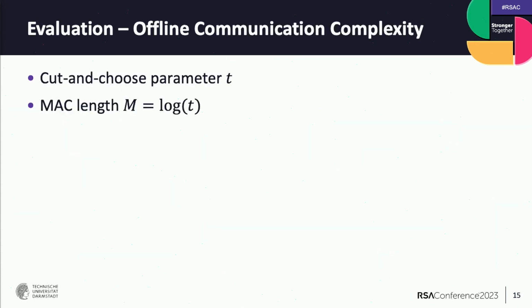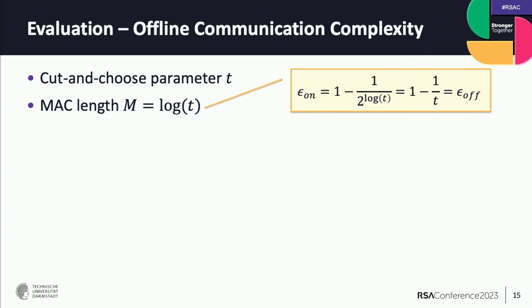So to quantify this effect, we calculated the communication complexity of the offline phase. For our cut-and-choose parameter t, we set the MAC length to be the logarithm of t. That's just because we want the deterrence factor of the online phase to be the same as the deterrence factor of the offline phase.